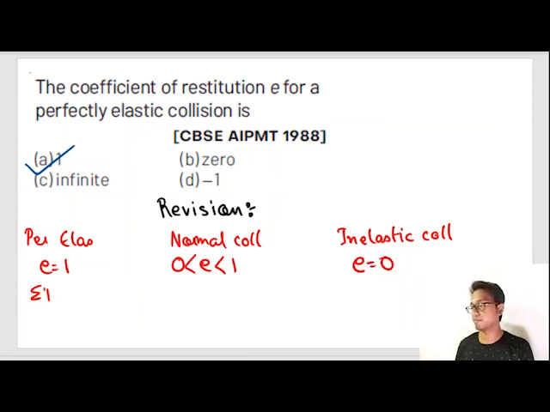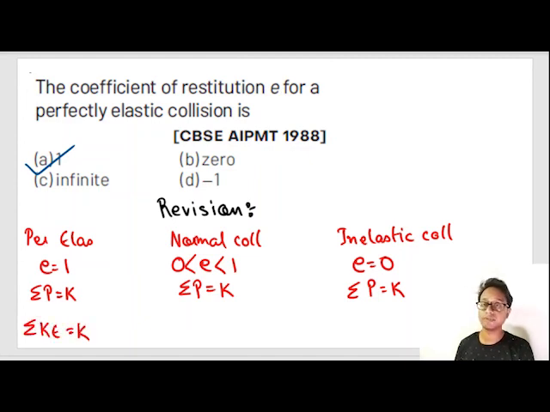Conservation of momentum is applicable, or net momentum before collision is equal to net momentum after collision, and conservation of momentum is applicable for all types of collision. But only in case of elastic collision, conservation of kinetic energy is applicable, or net kinetic energy before collision is equal to net kinetic energy after collision.